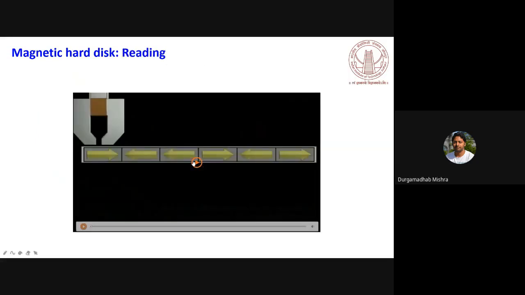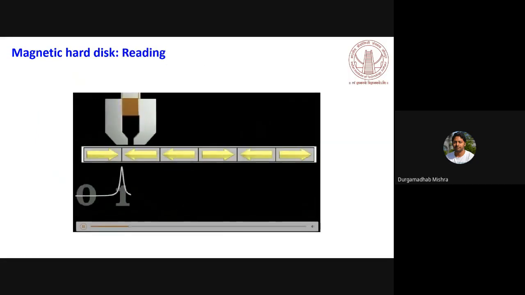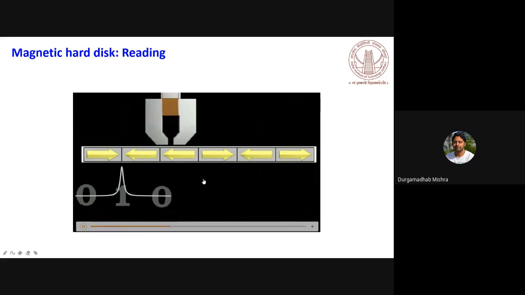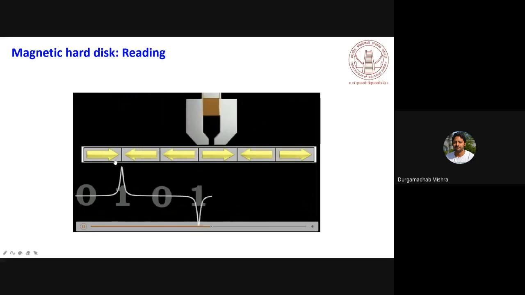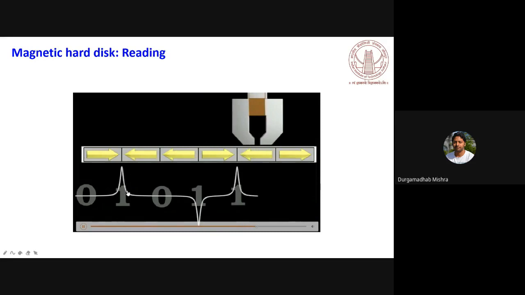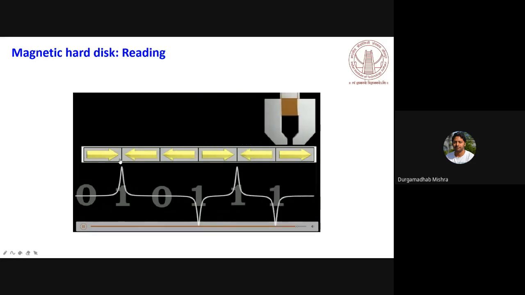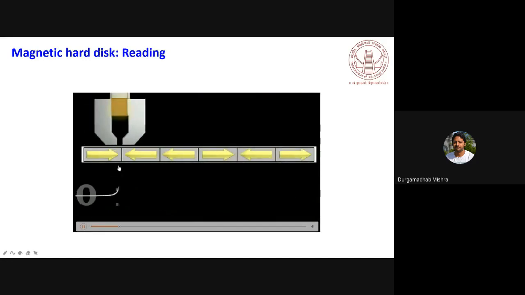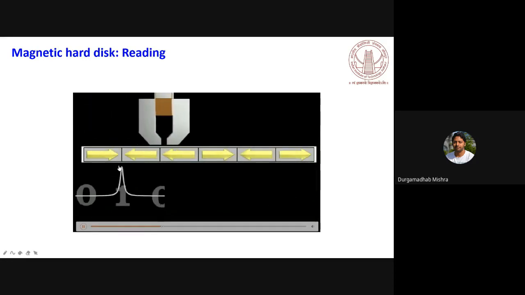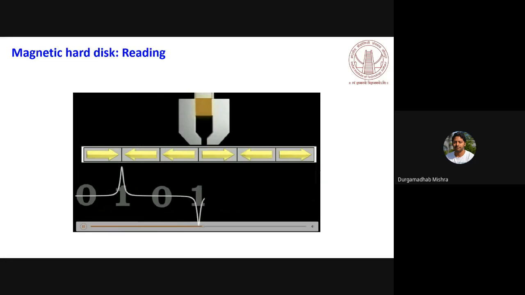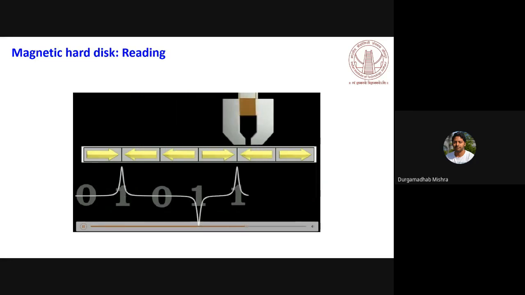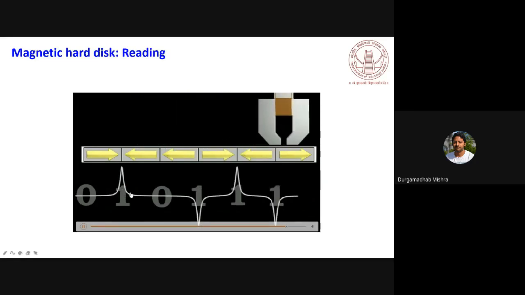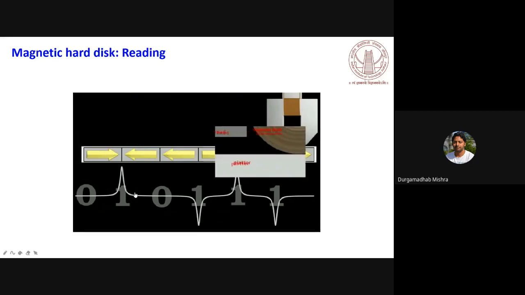And this is an animation of how you can read the data. What you see here is a jump, a spike, when there is a transition between two domains, and that you normally read as 1. If there is no transition, it will be 0, and if there is a spike, it is 1.